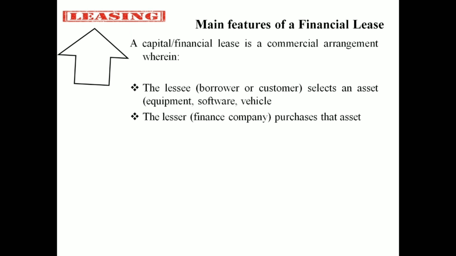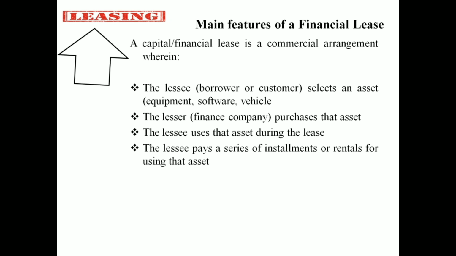The leaser is the actual owner of the particular property. Then the leasee has a right to use this particular property or asset for the agreement time period.